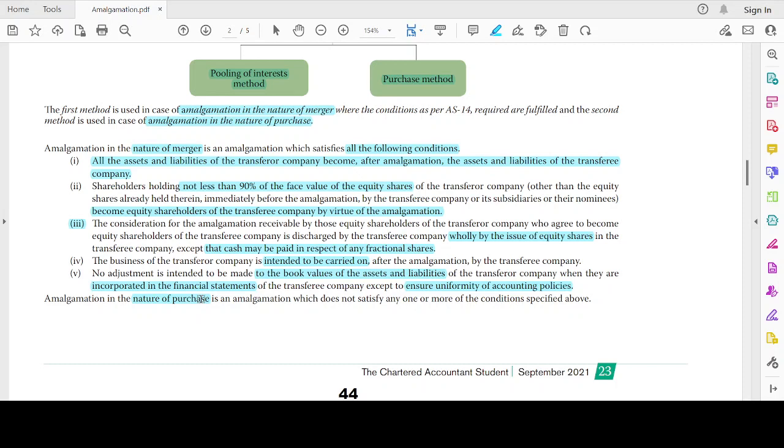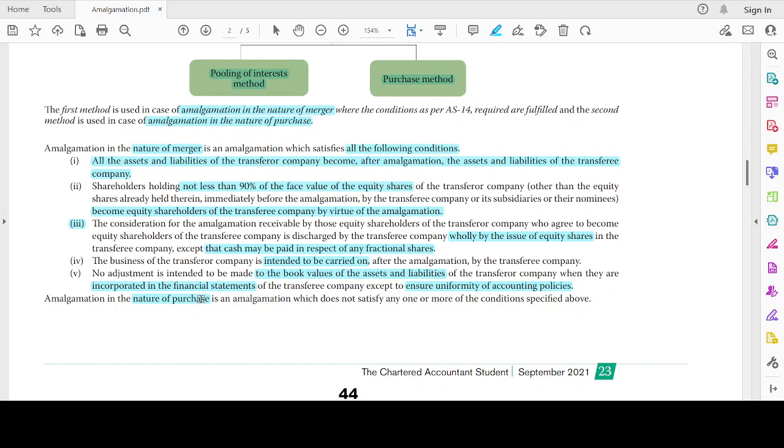The consideration for the amalgamation receivable by those equity shareholders of the transferor company who agree to become the equity shareholders of the transferee company is discharged by the transferee company wholly by the issue of equity shares in the transferee company, except that cash may be paid in respect of fractional shares.